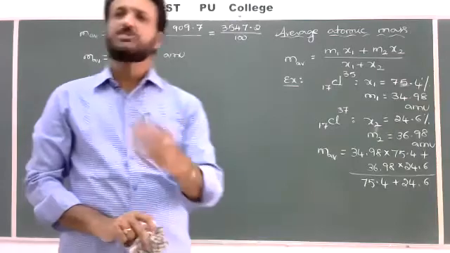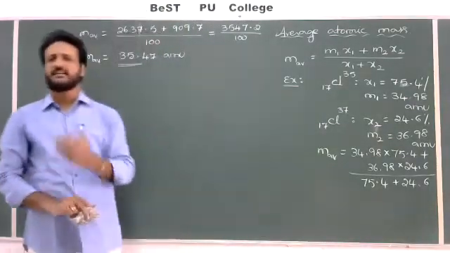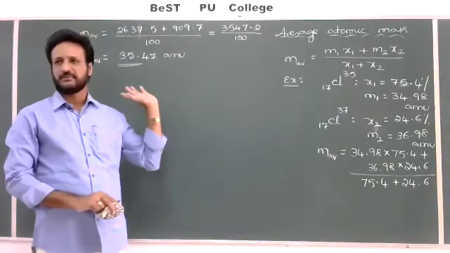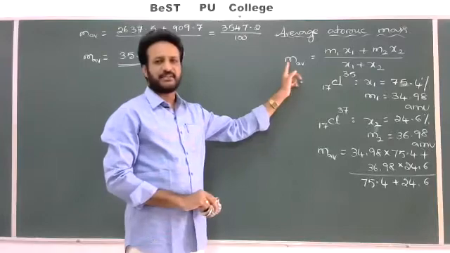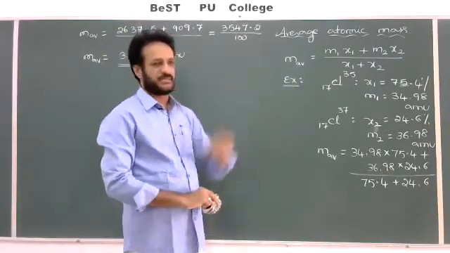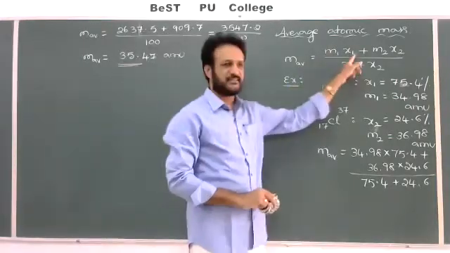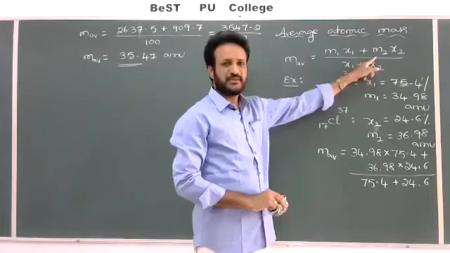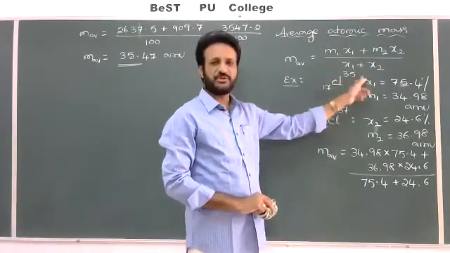Whatever isotopes are given, chlorine, carbon, oxygen or hydrogen, it is the same method. Remember one common, general formula for average atomic weight or average atomic mass. If 2 isotopes are given, use this formula. If 3 isotopes are given, M1X1 plus M2X2 plus M3X3 divided by X1 plus X2 plus X3.